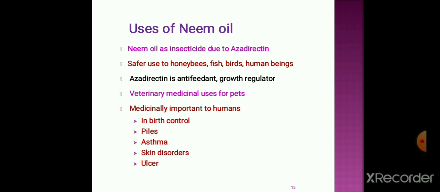Like, it is also used in birth control, that is, it is used as a contraceptive. Then piles, asthma, skin disorders and ulcers. And the last, it is also useful in the preparation of cosmetics and toiletries.